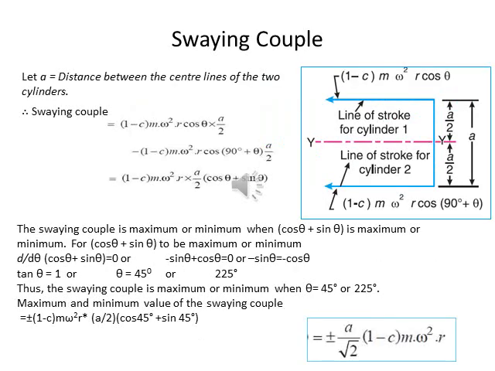Now we talk about our second case, which is swaying couple. The unbalanced forces along the line of stroke for the two cylinders constitute a couple about the central line YY between the cylinders. This couple has a swaying effect about a vertical axis and tends to sway the engine alternately in clockwise and anti-clockwise direction. Hence the couple is known as swaying couple.